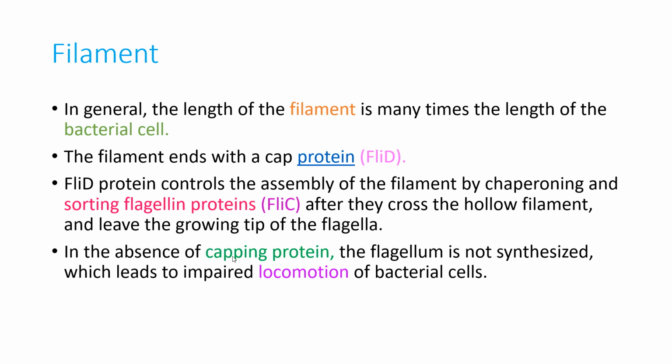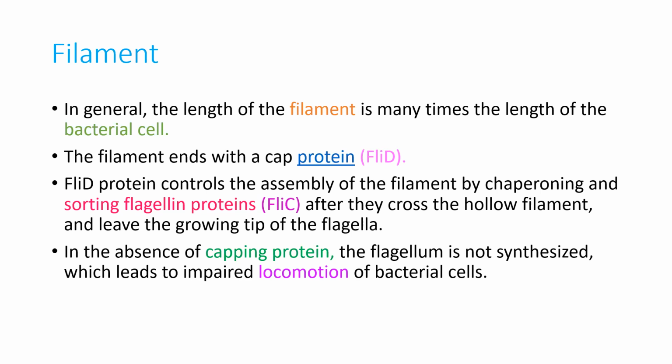Next, in the absence of capping protein, the flagellum is not synthesized, which leads to impaired locomotion of bacterial cells. What is meant by locomotion? Motility is defined as the movement of cells by themselves.